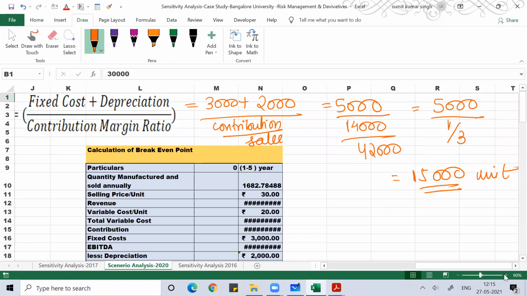Is this part clear, everyone? This is the formula of accounting break even. I think everyone understands: minimum how many units I need to manufacture to get no profit, no loss. That is your break even.